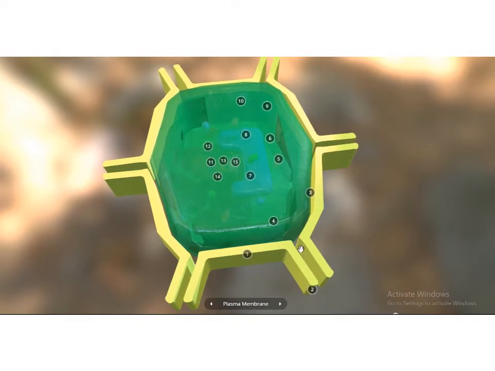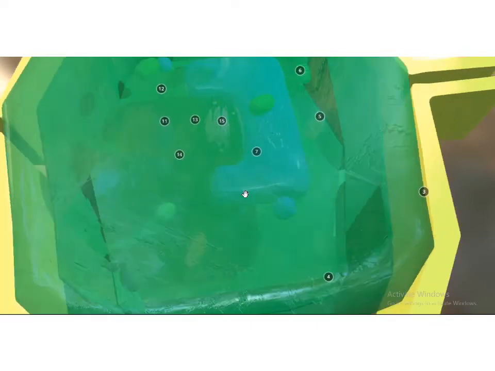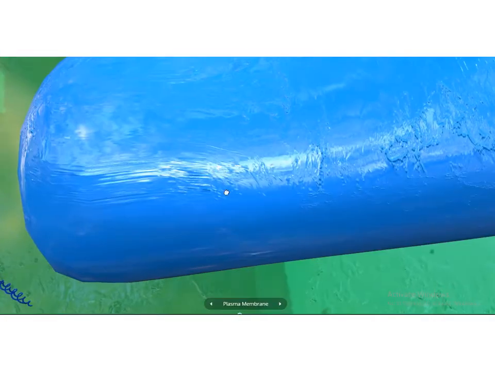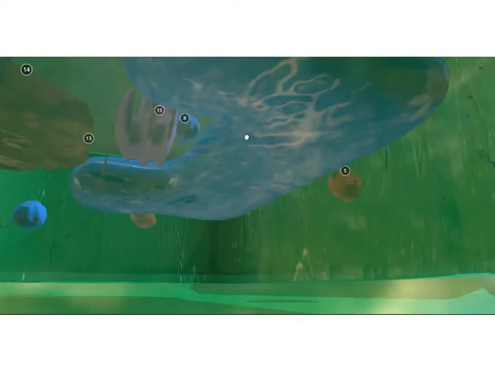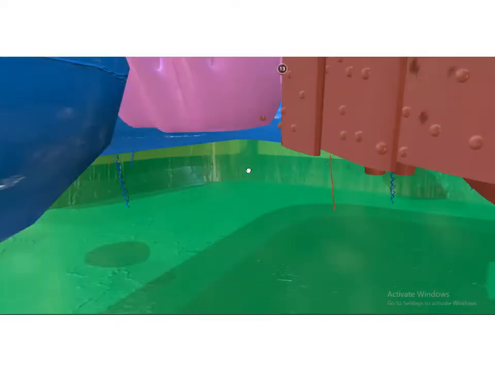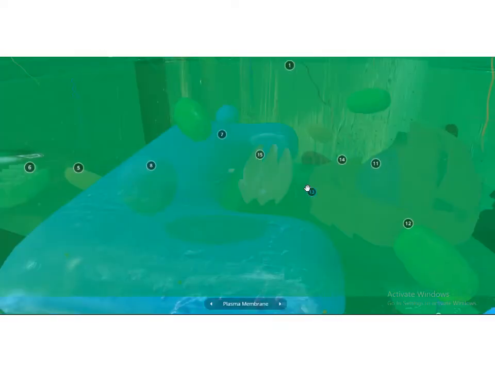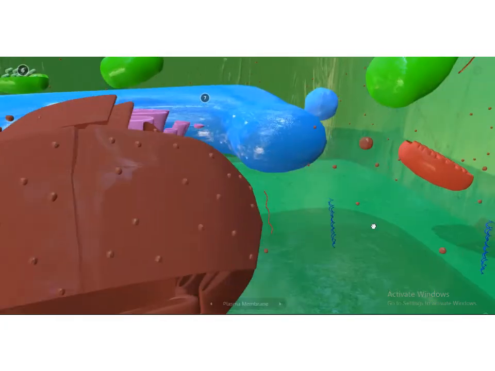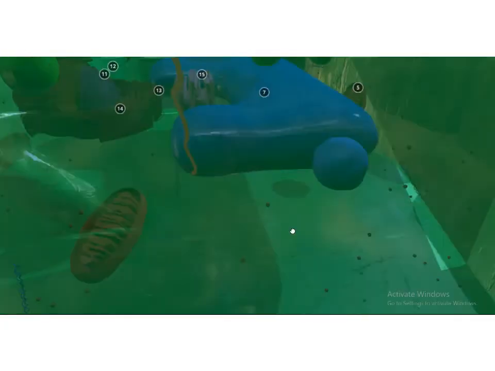So what are the functions of the cell wall and plasma membrane? They have two major functions. The first one is protection. It protects the inner parts of a cell. Here you see, these are the inner parts of a cell, protected by the two layers, plasma membrane and cell wall.